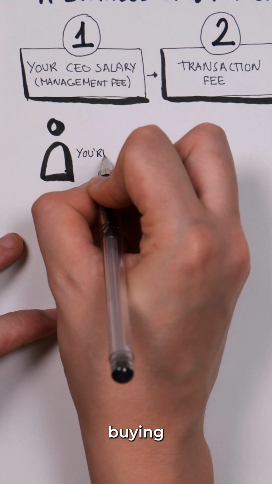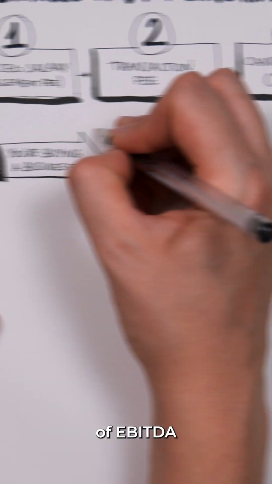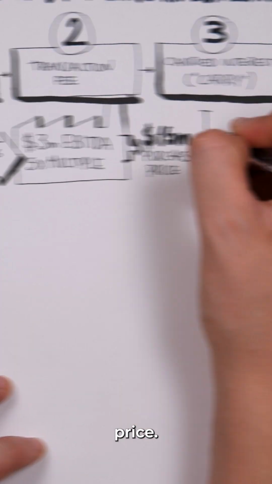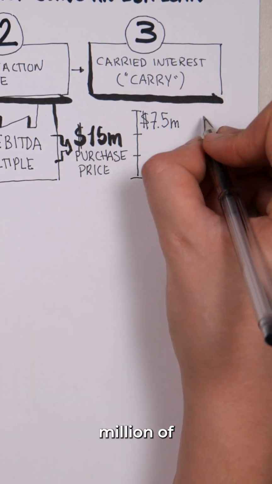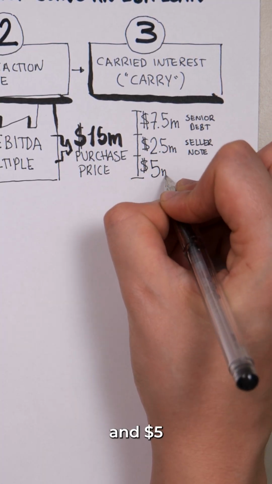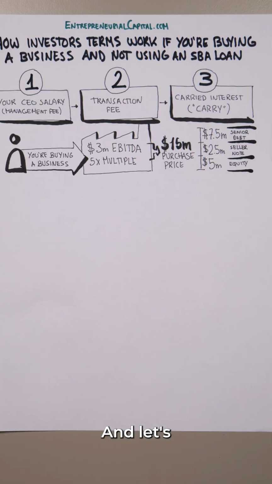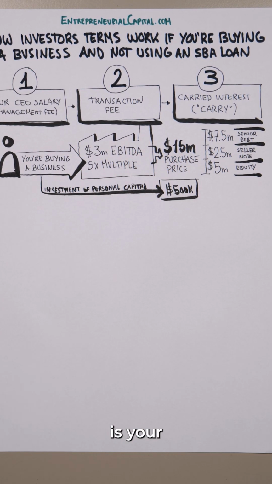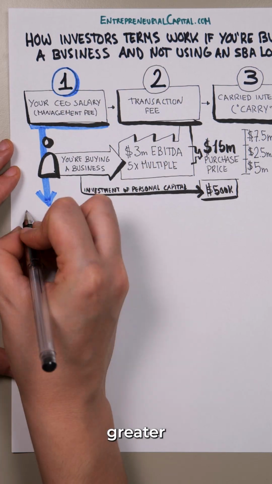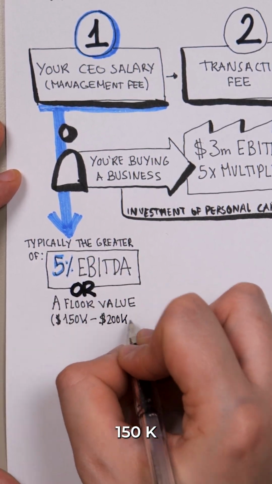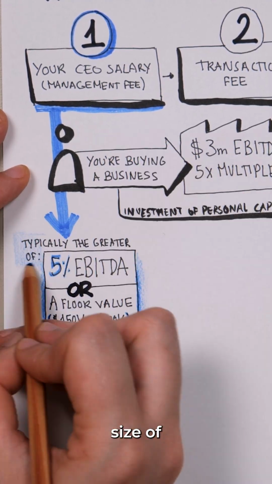Let's imagine that you're buying a business that does $3 million of EBITDA for a 5x multiple, which is a $15 million purchase price. Let's assume that $7.5 million of that is senior debt, $2.5 million is a seller note, and $5 million is equity. And let's assume that you're investing $500,000 of personal capital in the deal. Up first is your CEO salary, which is typically the greater of 5% of EBITDA or a floor value, perhaps $150K to $200K, depending on the size of the business.